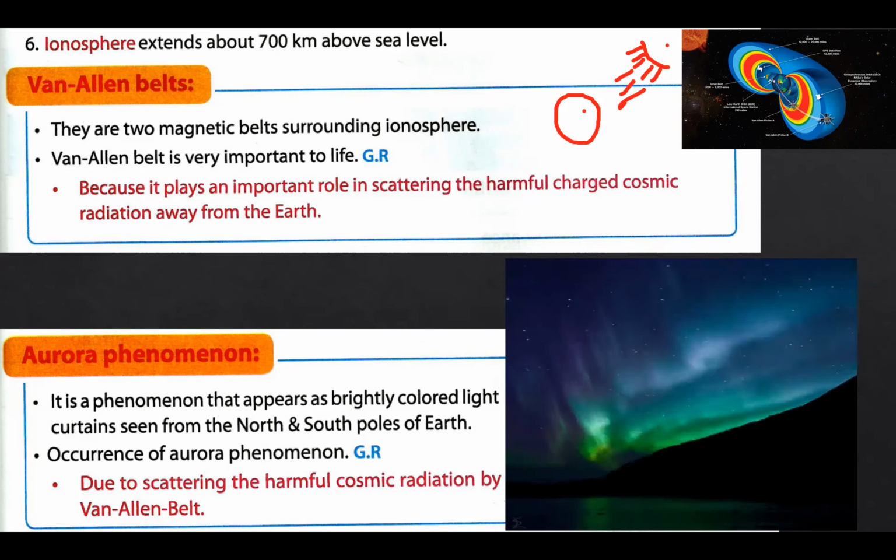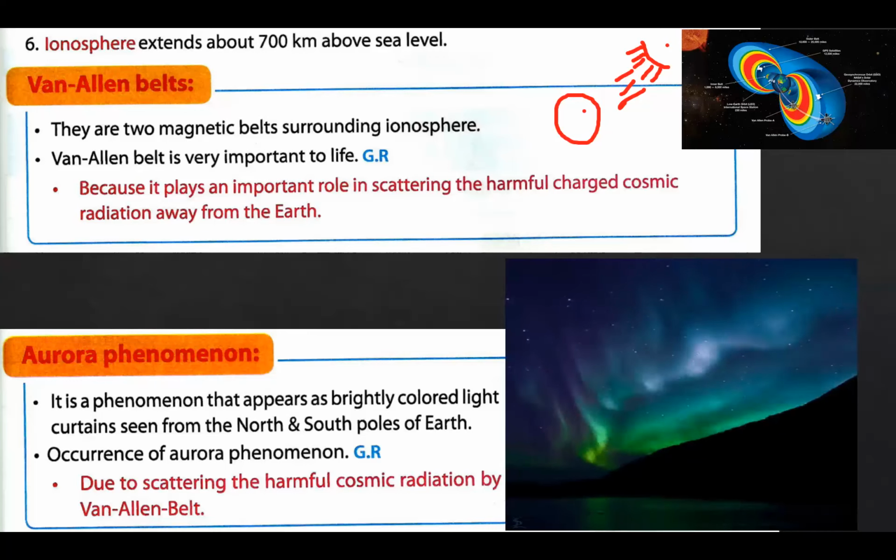Aurora phenomena appear like brightly colored light curtains. You know the curtains in our homes? When you see the aurora phenomena at first, you will observe it looks like a curtain. Where can we see them? In any place on Earth? No, especially at the north and south poles of the Earth.